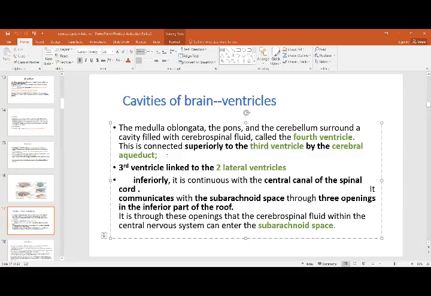So these cavities of the brain, in the different parts of the brain, are connected with each other. In this, you have the lining, which is the pia mater, a double layer of vascularized pia mater that produces the CSF, which flows through it, and this CSF then passes out onto the subarachnoid space, which provides protection.